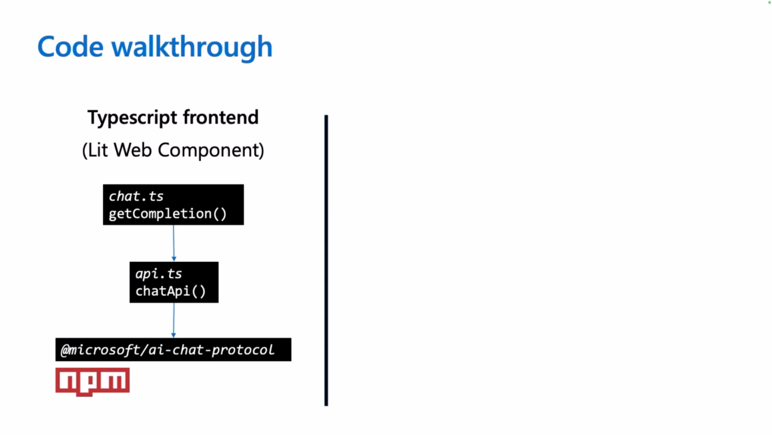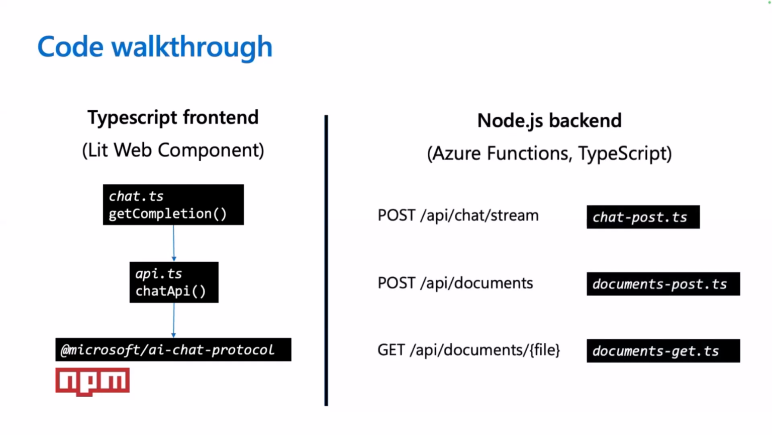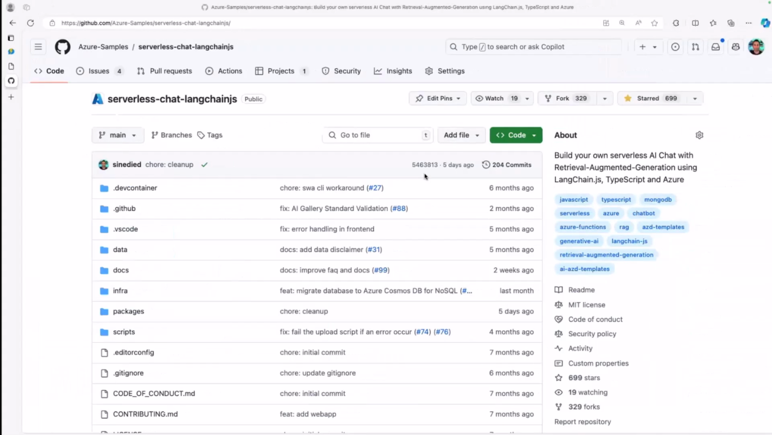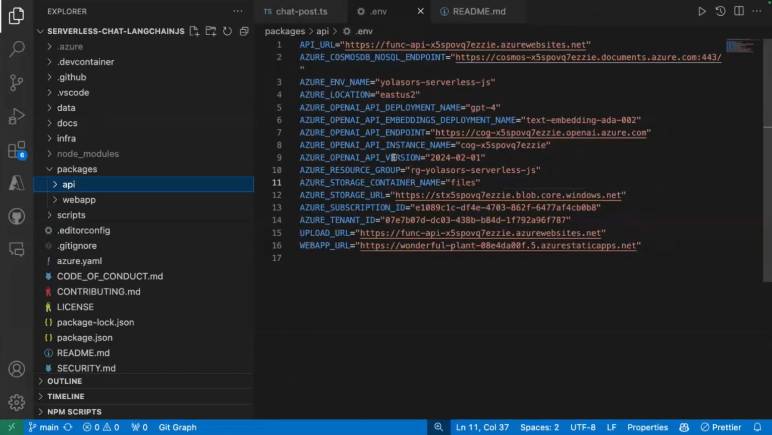So we're using an API specification that's implemented in this sample, but also in others that you can see in many other languages like Python, C# or Java. So basically, you could reuse this front end with any of our samples that's using the same AI chat protocol. And for the backend, we're using Node.js and Azure Functions, and we basically have 3 functions. So I will show you that directly in VS Code.